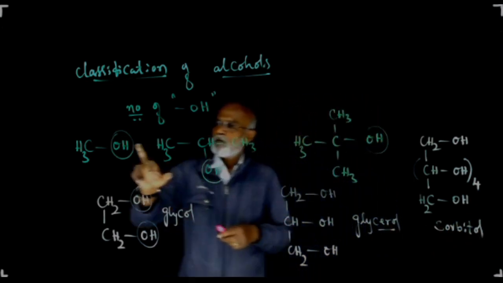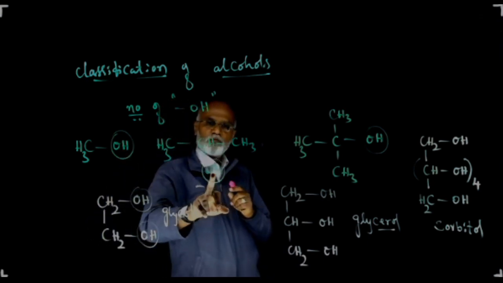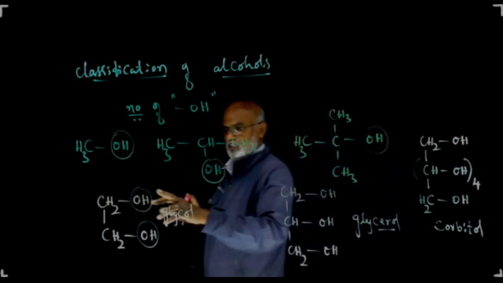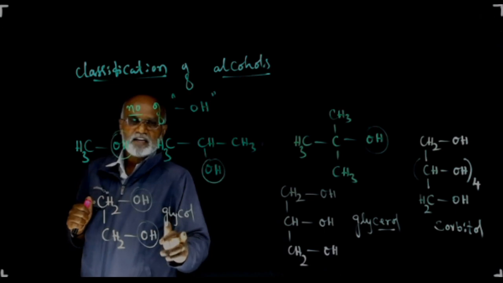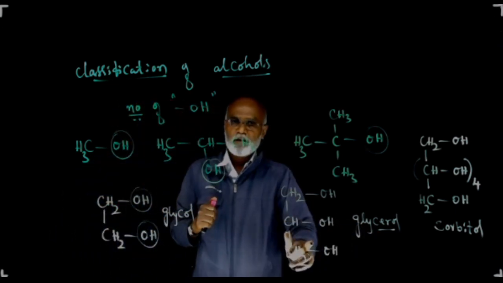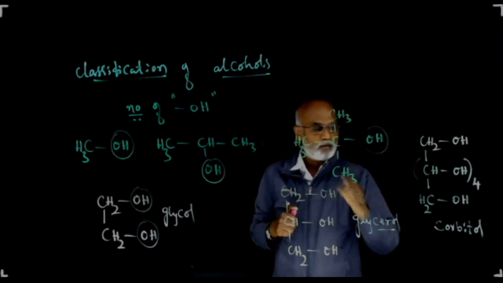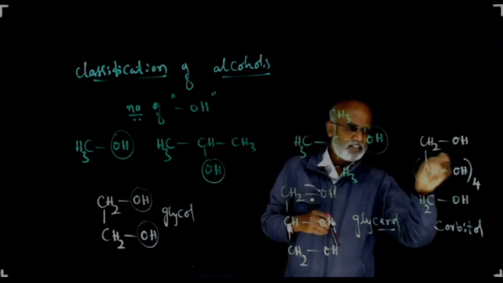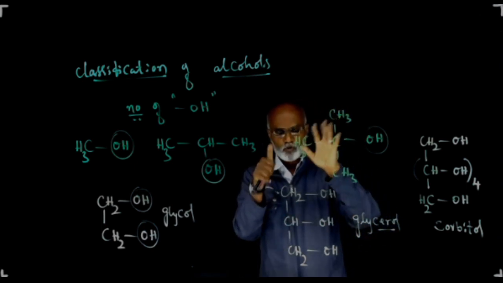So those with one OH group are monohydric alcohol. Those which contain 2 OH groups are called dihydric alcohol. Glycol is an example of dihydric alcohol. Those which contain more than 3 OH groups are commonly called polyhydric alcohols. Sorbitol is one such example, an example of polyhydric alcohol which contains 6 OH groups.